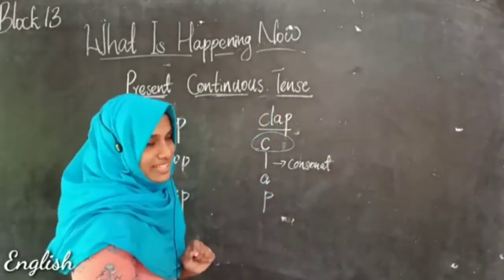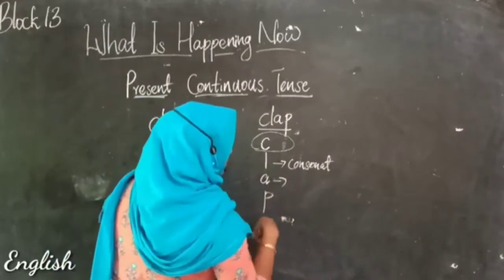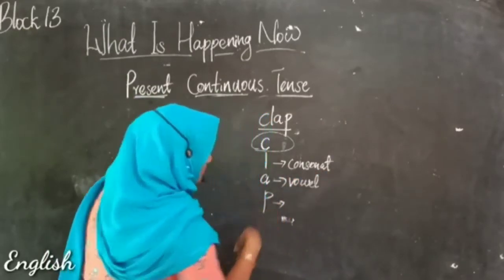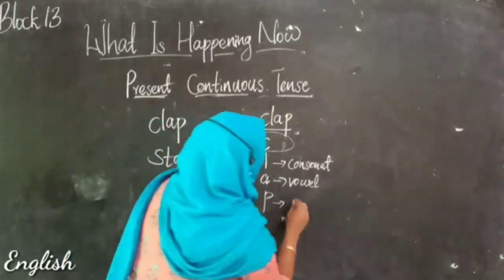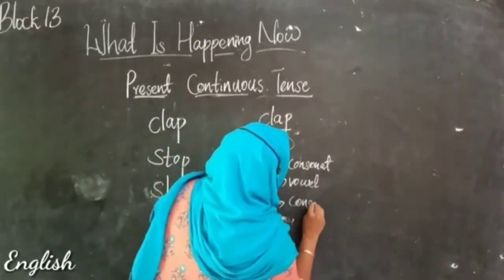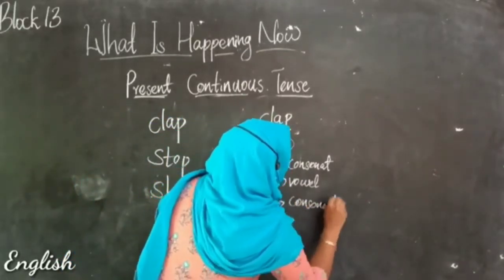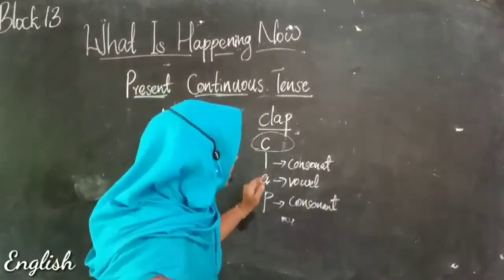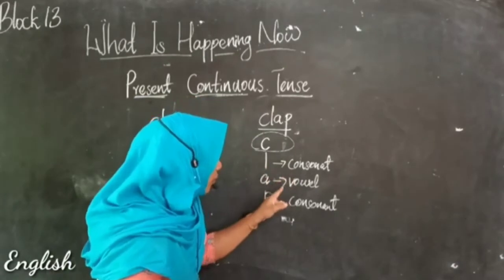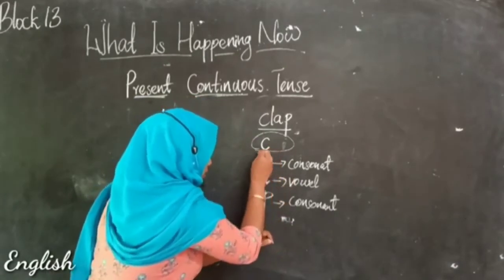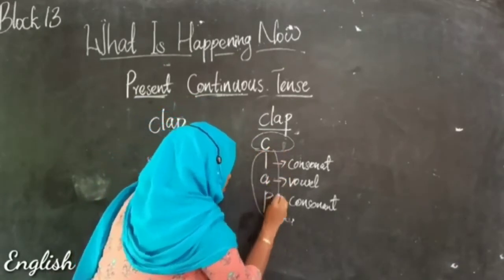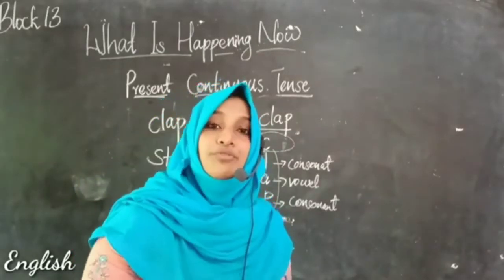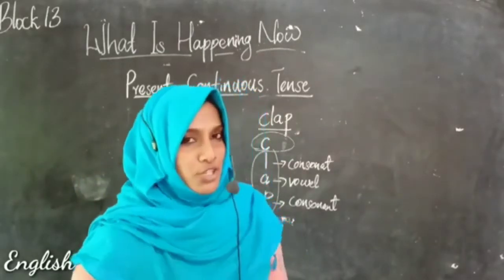Then A is a vowel. Then P is also a consonant. So dears, if you find words which have a consonant, vowel, consonant, there you have to double the last letter.